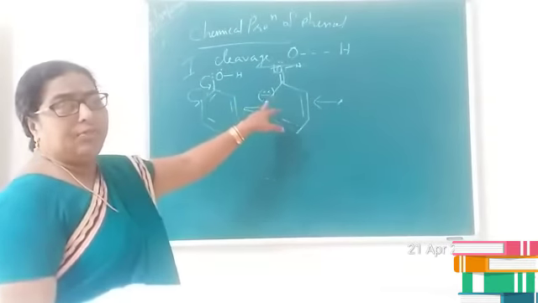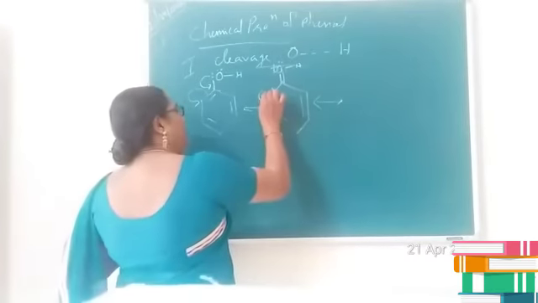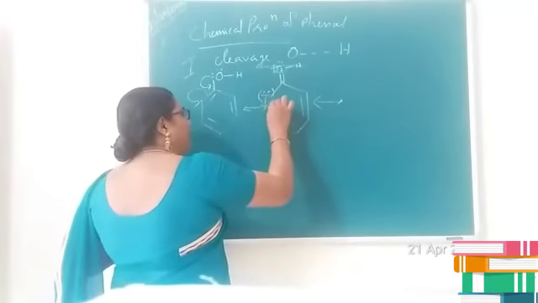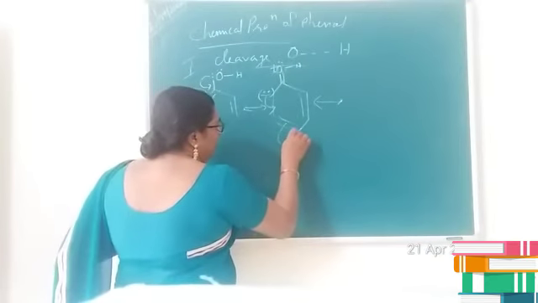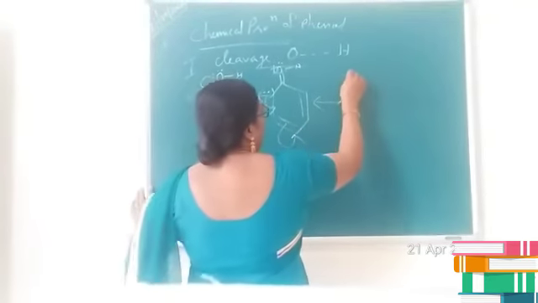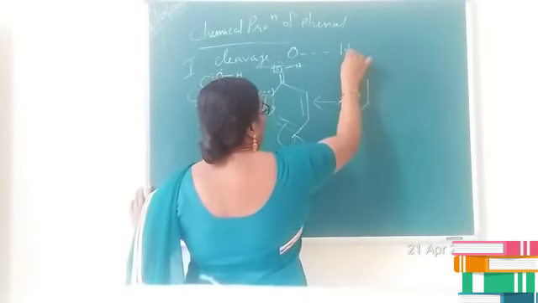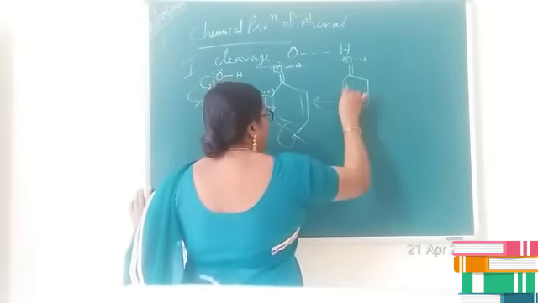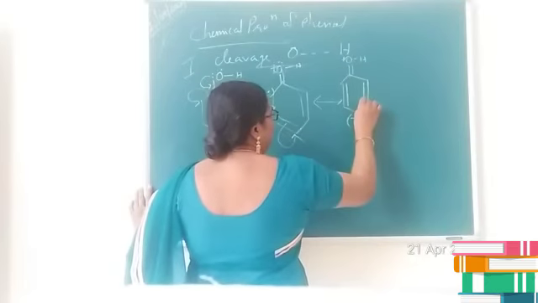Phenol is not able to stay in this form for long, so the lone pair goes inside. To make the structure stable, you put an electron pair outside. Again in the next structure, the rest remains the same, and this becomes a lone pair with a negative charge.